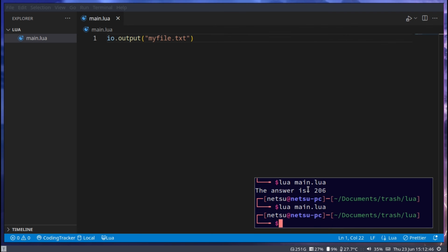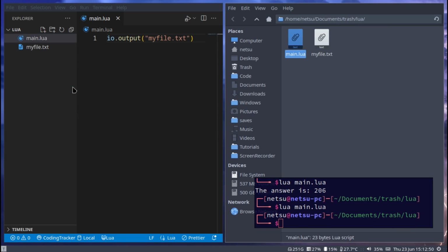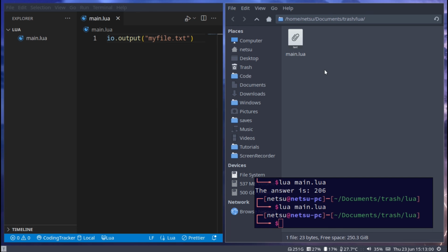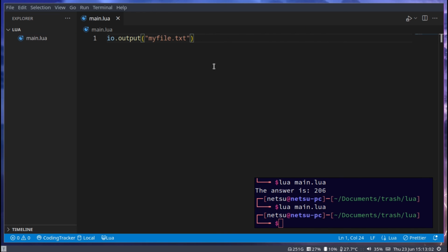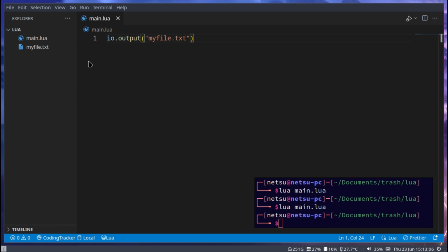This will create a file, myfile.txt. If I open the containing folder, you'll see there's a myfile.txt now. If I were to delete it from here, you'll notice it also deletes it from here. This here is the same as this here. Anyhow, so if we create this file, then that will happen.